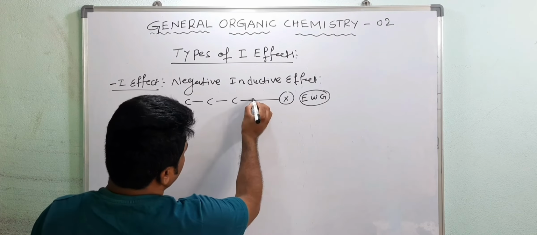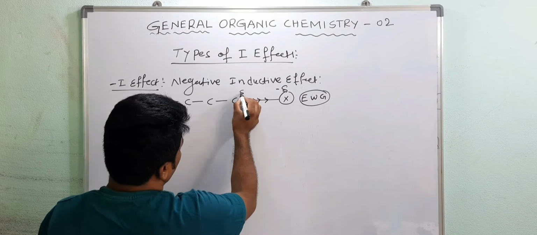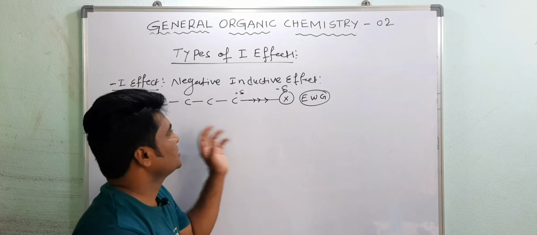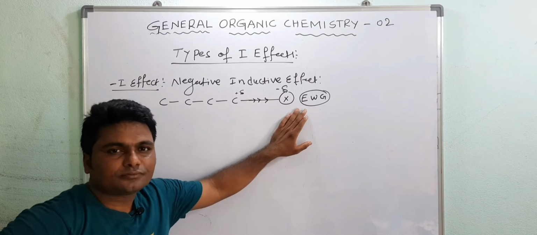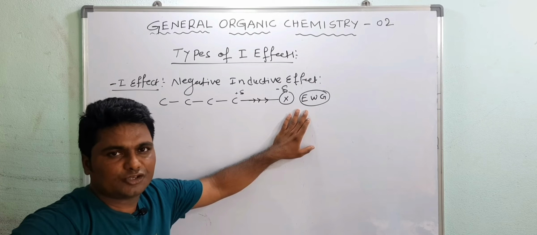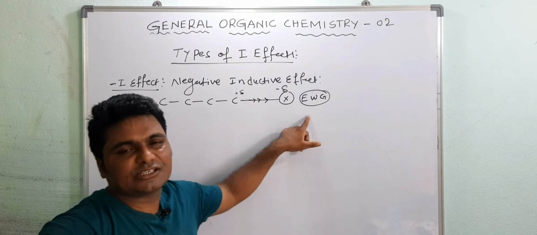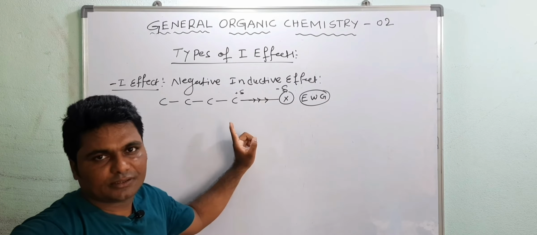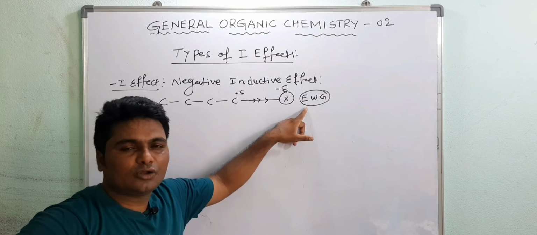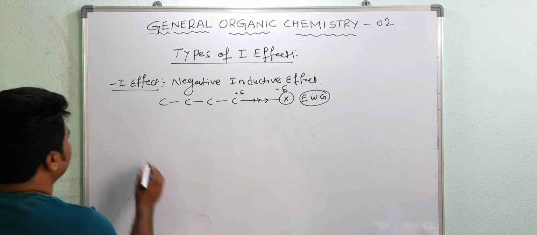It pulls the electrons towards itself and gets a partial negative charge. The group which withdraws the electrons from the carbon chain is known as an electron withdrawing group, and its effect is known as minus inductive effect. So electron withdrawing groups show minus I effect.